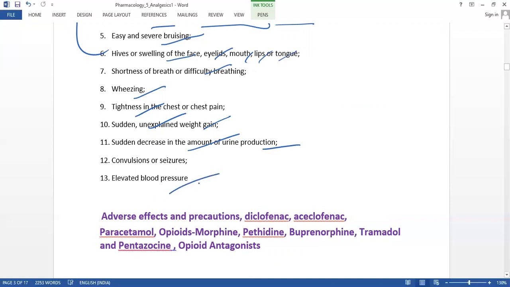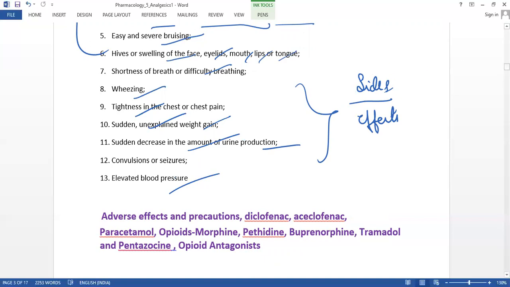And elevated blood pressure. So these are all the side effects of this drug. The solution is just that we have to stop the medication or consult the doctor as soon as we observe these effects.